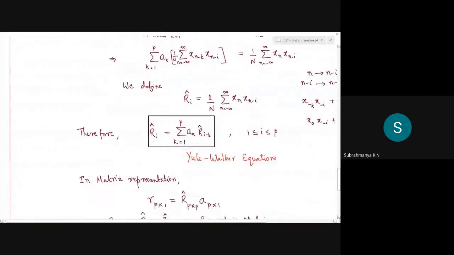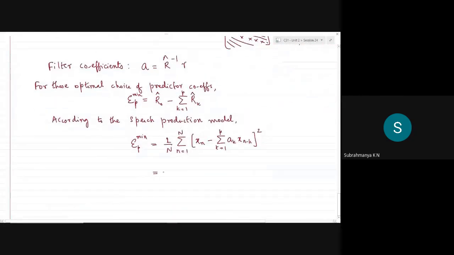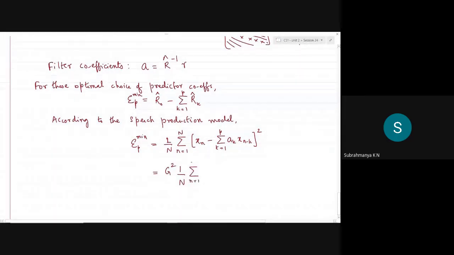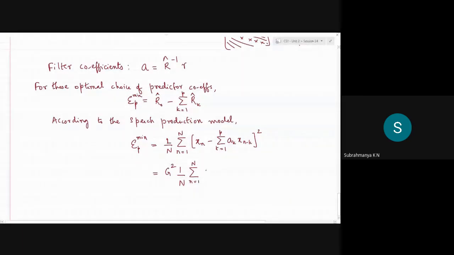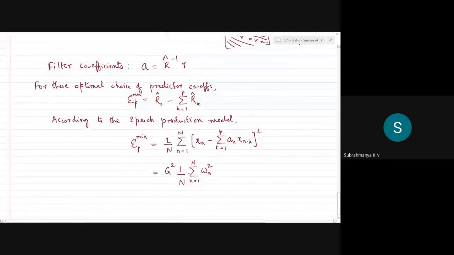Finally, the error involved in this prediction will be the average squared error, remember. So the average comes with 1 over N, with n varying from 1 to capital N, and the first term is G times Wn. The average squared error will be G square times Wn square.